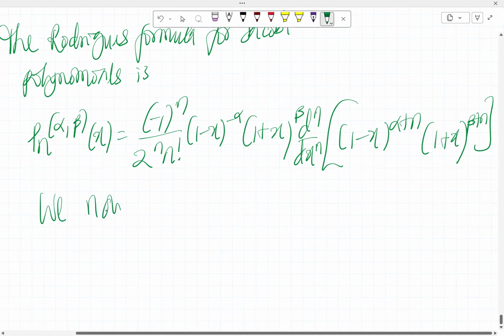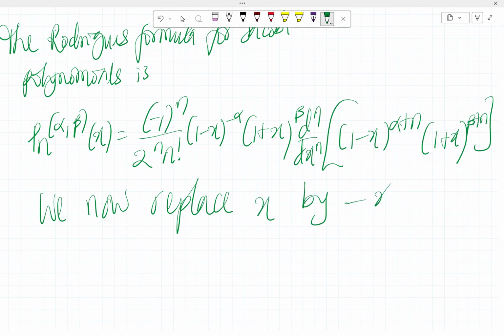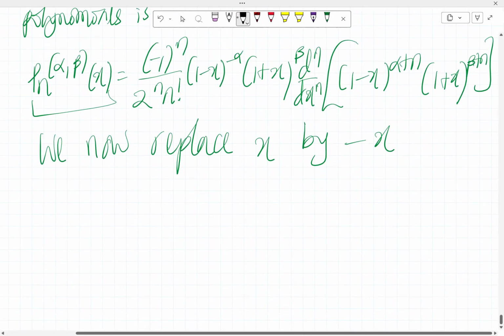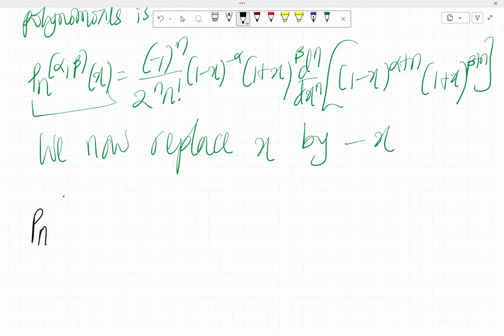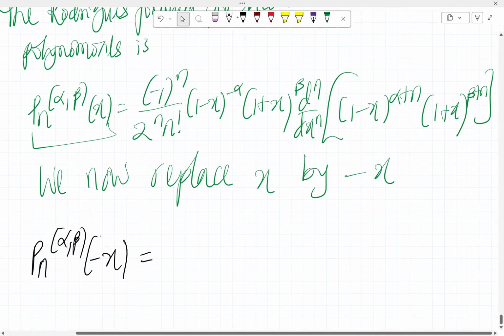We now replace x by minus x. So this is the Rodrigues formula, and here x now becomes minus x. Let's see what that looks like. If we replace x by minus x, we then have P sub n alpha comma beta of minus x equals, so anywhere we see x, we put minus x.